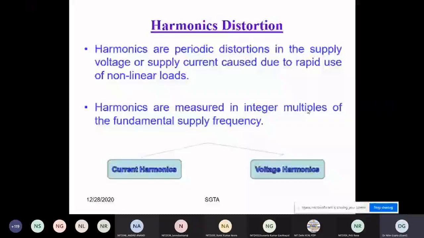That's why we are forcing that you don't use a simple rectifier for charging your mobiles, because they only have a single diode, and a single diode will create basically pulsating DC in the supply side, and that will saturate the core of the transformer. That's why we are saying this.